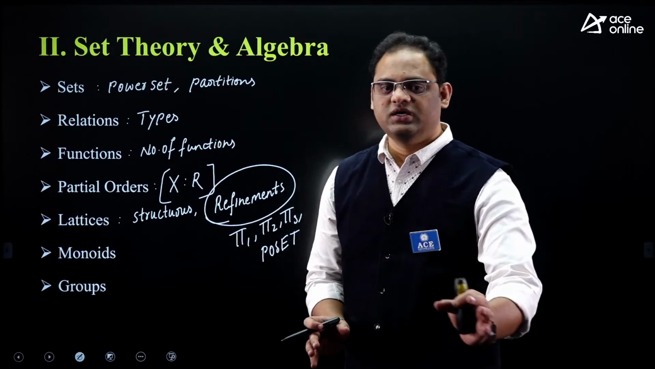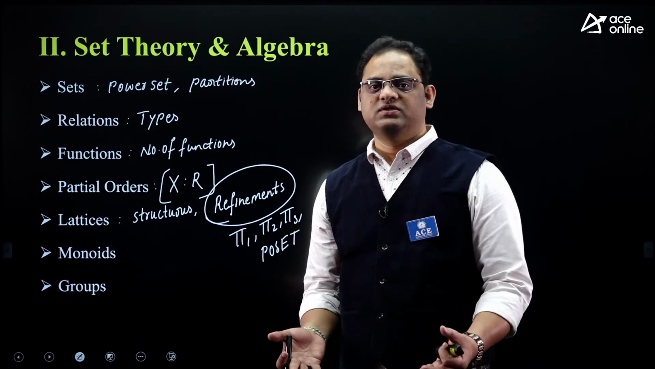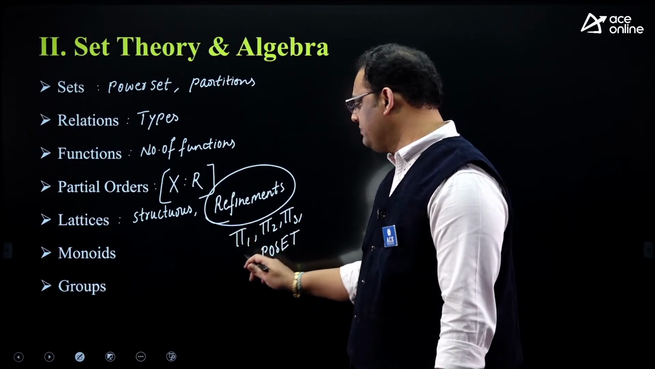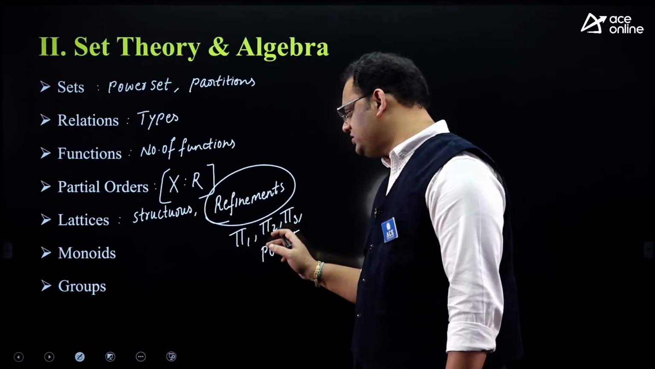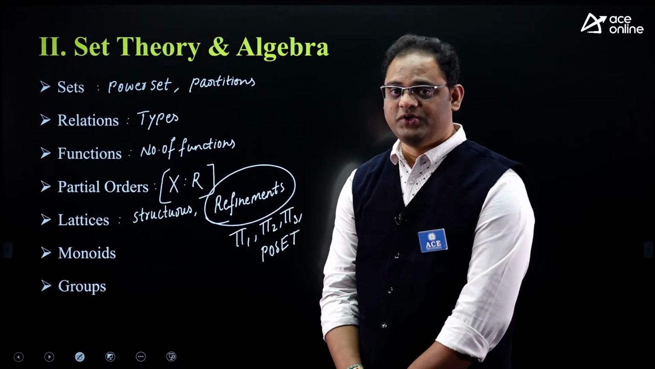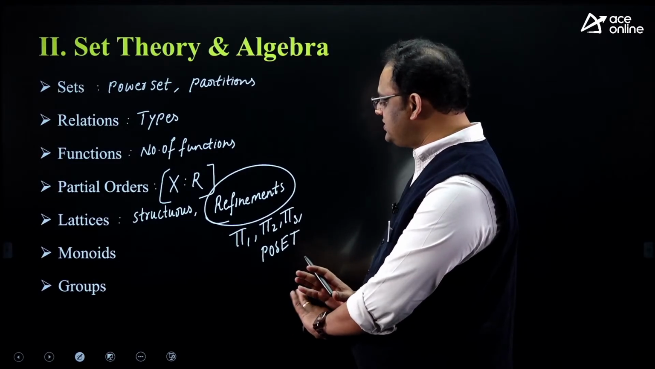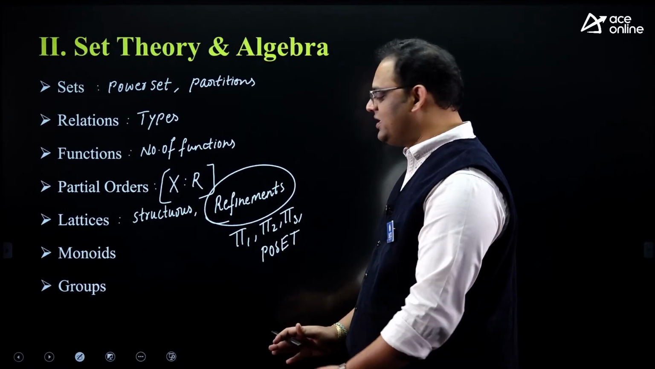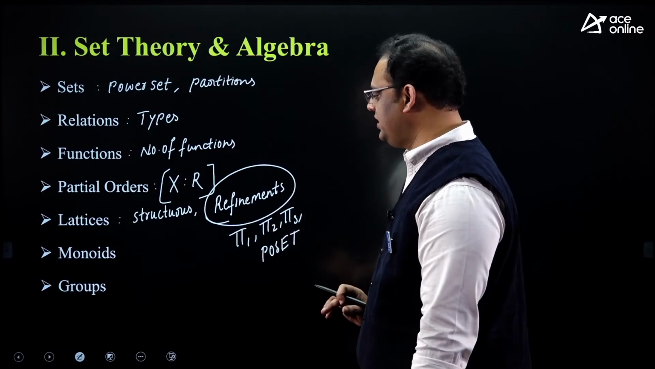A is related to B if and only if A refines B. Pi 1 is one partition, pi 2 is another partition. If pi 1 refines pi 2, then I can say that a relation exists between pi 1 and pi 2. So in such a model question, he touched all your sets, partitions, power set, lattices, poset diagram, everything. Such model questions you should take up.